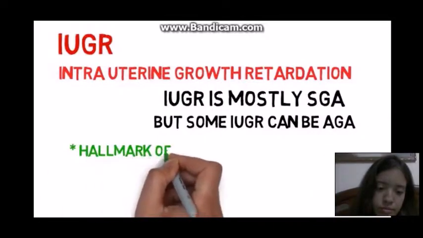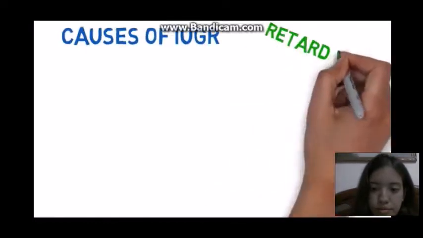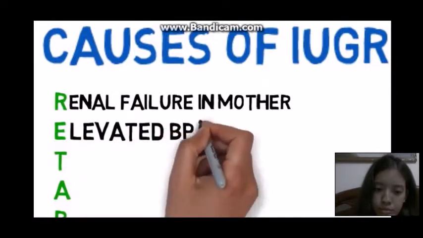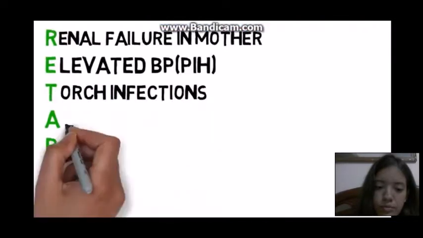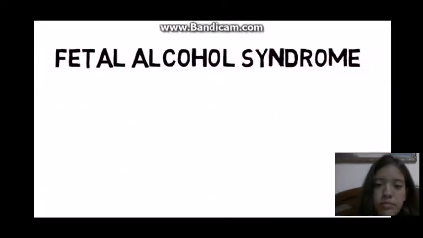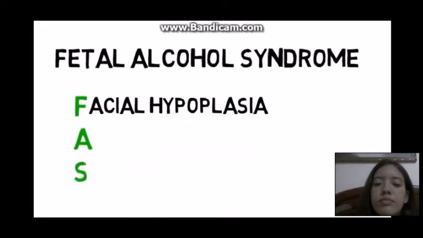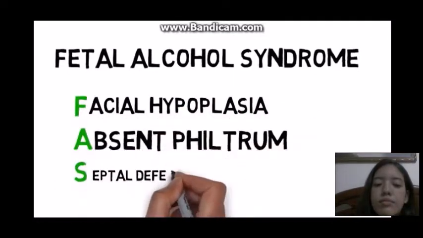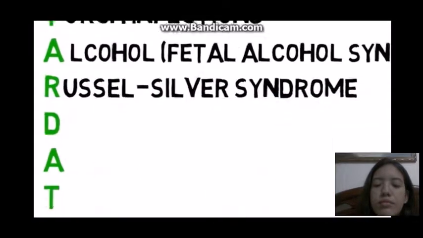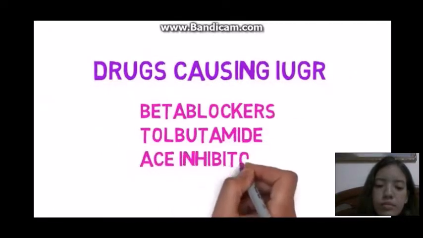The hallmark of IUGR is wasting, that is atrophy. Causes of IUGR. The mnemonic is RETARDATION: renal failure in mother, elevated BP, that is PIH, TORCH infections, alcohol, that is fetal alcohol syndrome. What is fetal alcohol syndrome? The mnemonic is FAS, that is facial hypoplasia, absent philtrum, septal defects such as VSD, and short stature. Next, Russell-Silver syndrome. Drugs causing IUGR are beta blockers, tolbutamide, and ACE inhibitors.